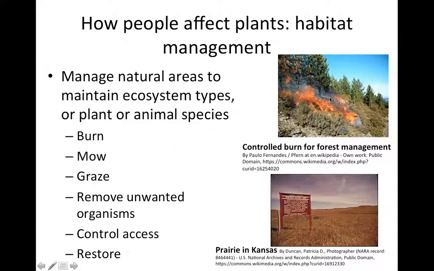So one way is burning, and here's a picture of a controlled burn where the managers are trying to keep an open habitat and prevent forest from growing in. So on some periodic time period, maybe every few years, they start fires to kill young trees and keep the area relatively unvegetated or just vegetated with small shrubs. We can also mow, and this is often used on prairies, or we can graze. We can graze native herbivores like buffalo, or sometimes we just graze non-native things like cows.